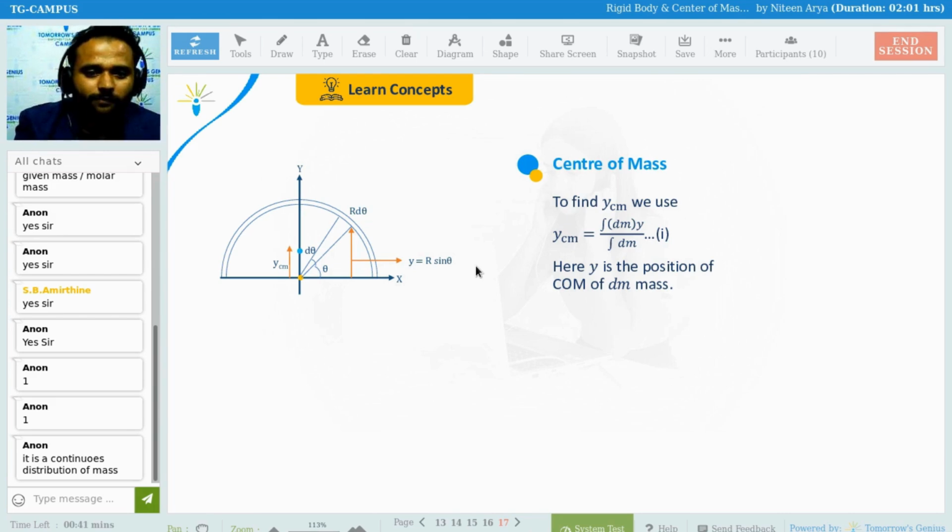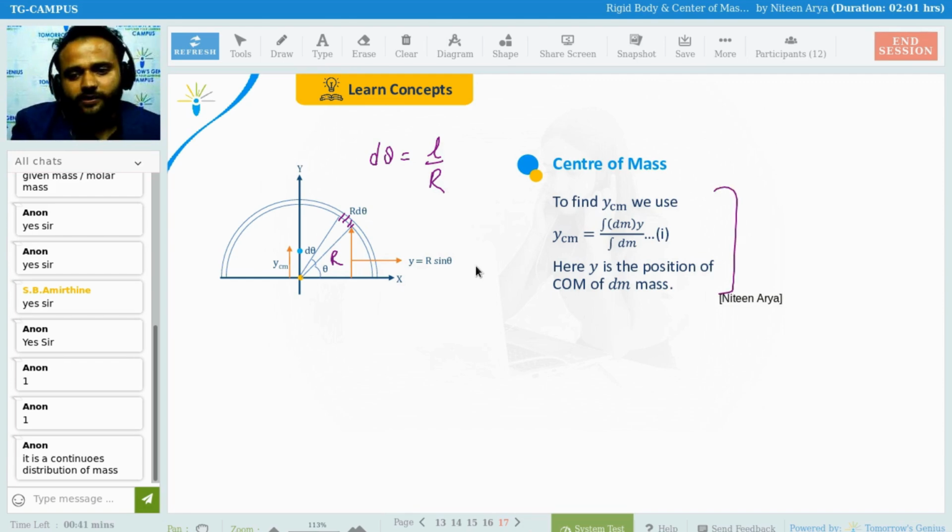So for y, how can you find it? Simply put any particular point y, and you can say that is r d theta, and that y equals r sine theta. This is your y point from the x-axis. That is r, the radius of the semicircular ring, which is going to be fixed. So this is going to be y, and that is going to be the length r d theta. As I told you in the previous, from the same thing you can get. This length is r. This L is the arc length, r d theta, change in theta, and here y is r sine theta.